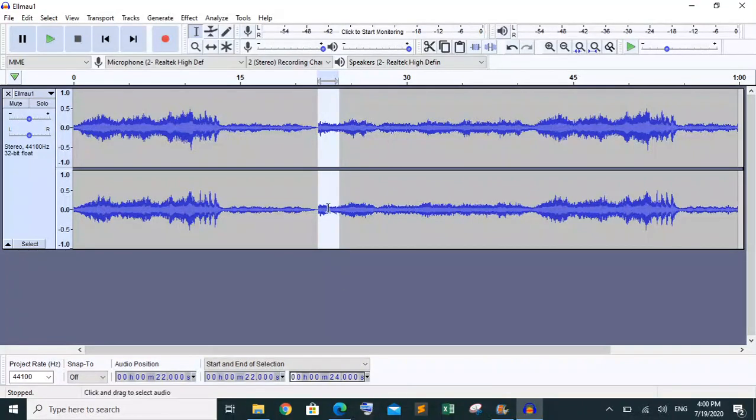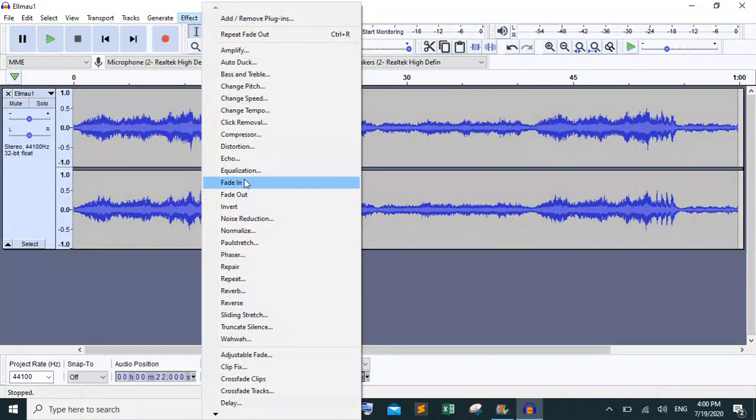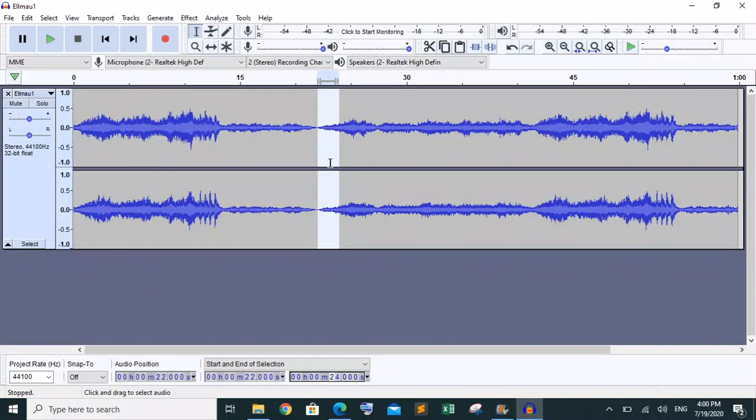Okay, so I'm going to make it fade in. For that purpose I'm going to go to Effect. This is the fade in option. This one is done. So you can see that I have faded this in from 22 to 24 as per the examiner's requirement.